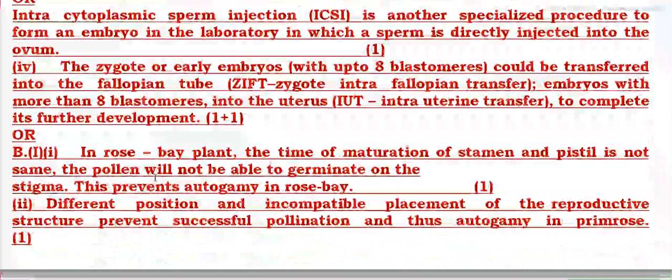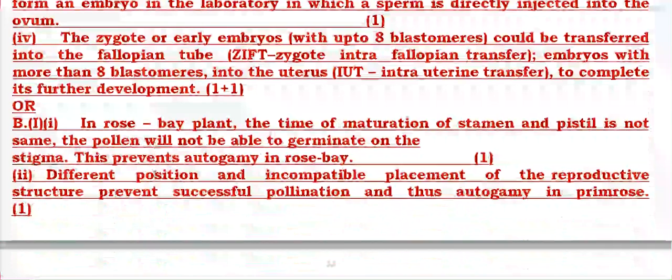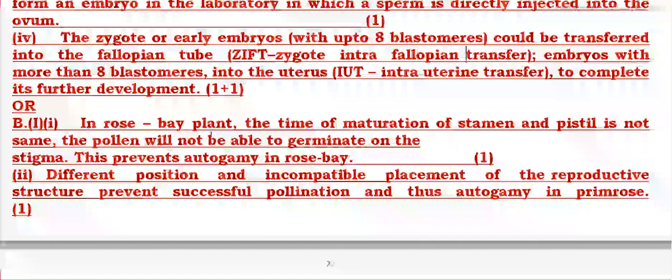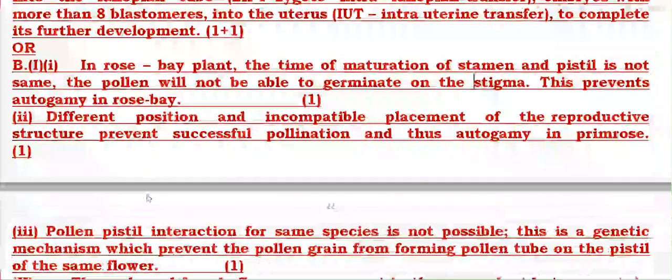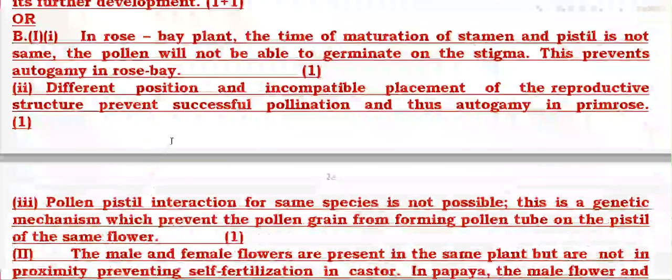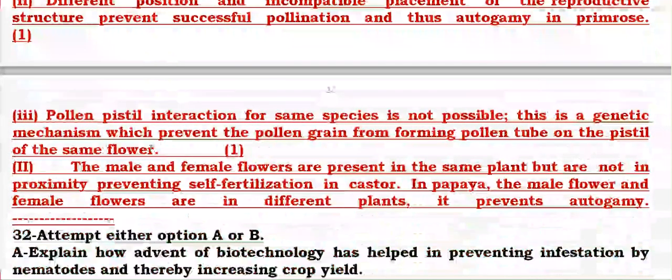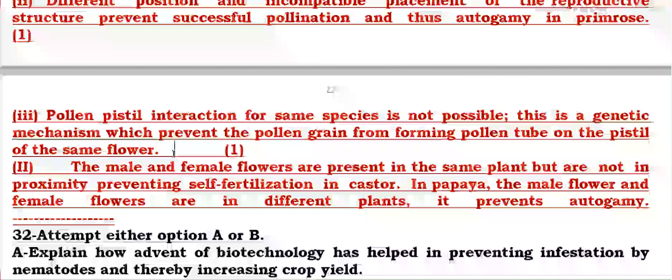In rose bay plants, the time of maturation of stamen and pistil is not the same. The pollen will not be able to germinate on the stigma, so this prevents autogamy. Different position and incomplete placement of reproductive structures prevent successful pollination and autogamy. Pollen-pistil interaction for the same species is not possible. This is the genetic mechanism which prevents it.